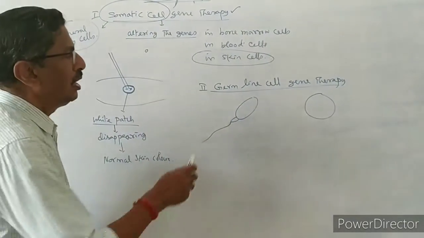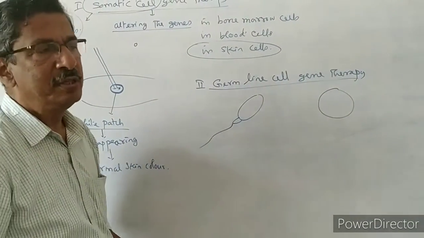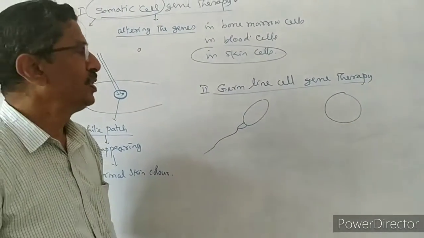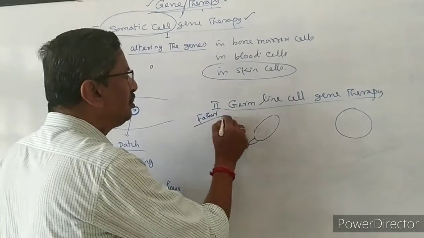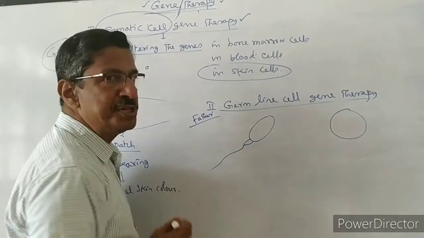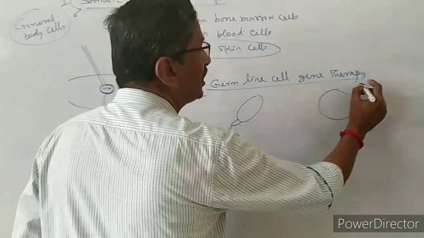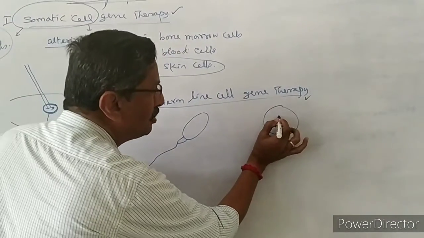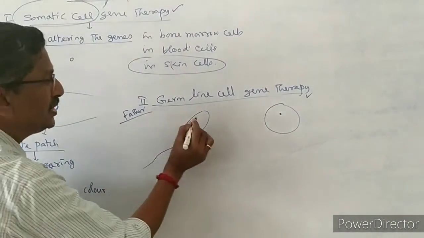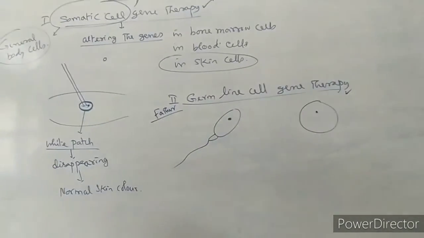For example, two parents are there. One parent is diabetic, which will go to the next generation. For example, the father is diabetic. That means the father has a defective gene for insulin production. The mother is normal, so here the normal gene is there. But in the sperm there is a defective gene. A defective gene is present.